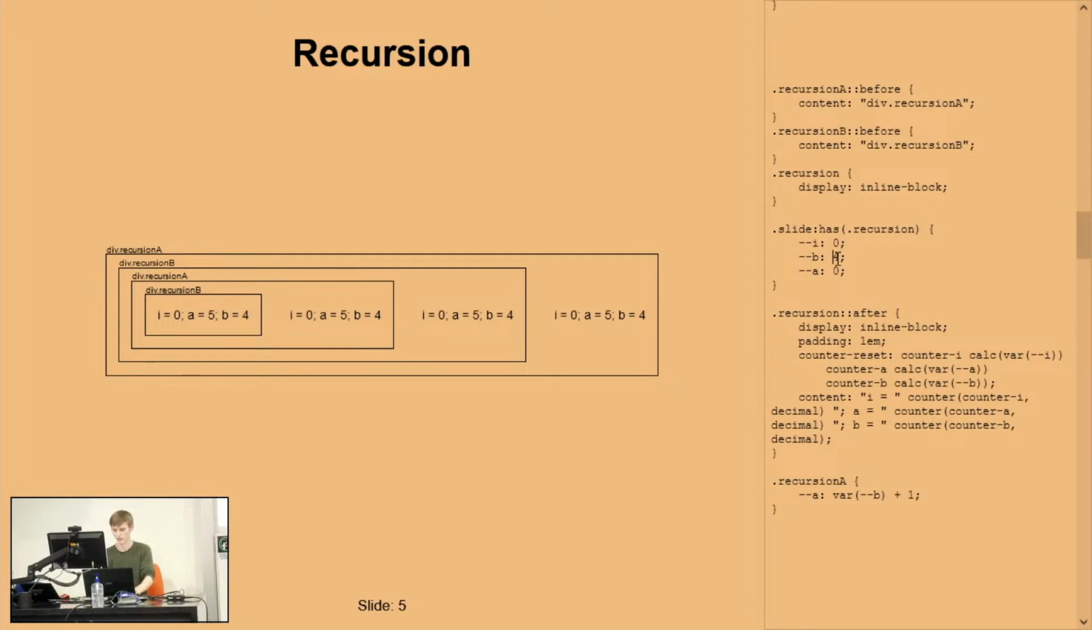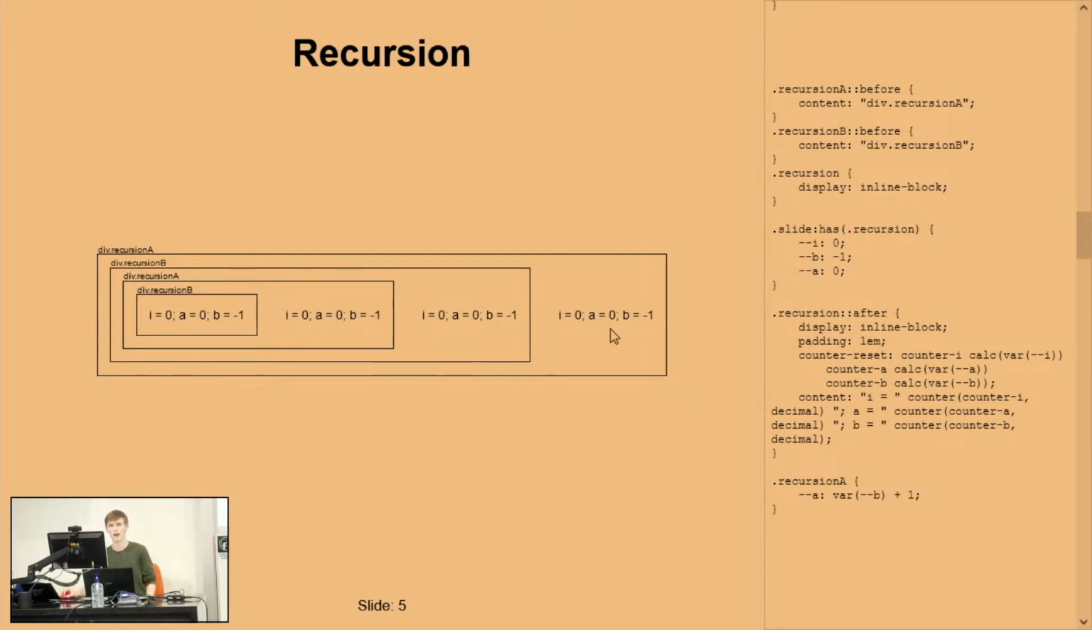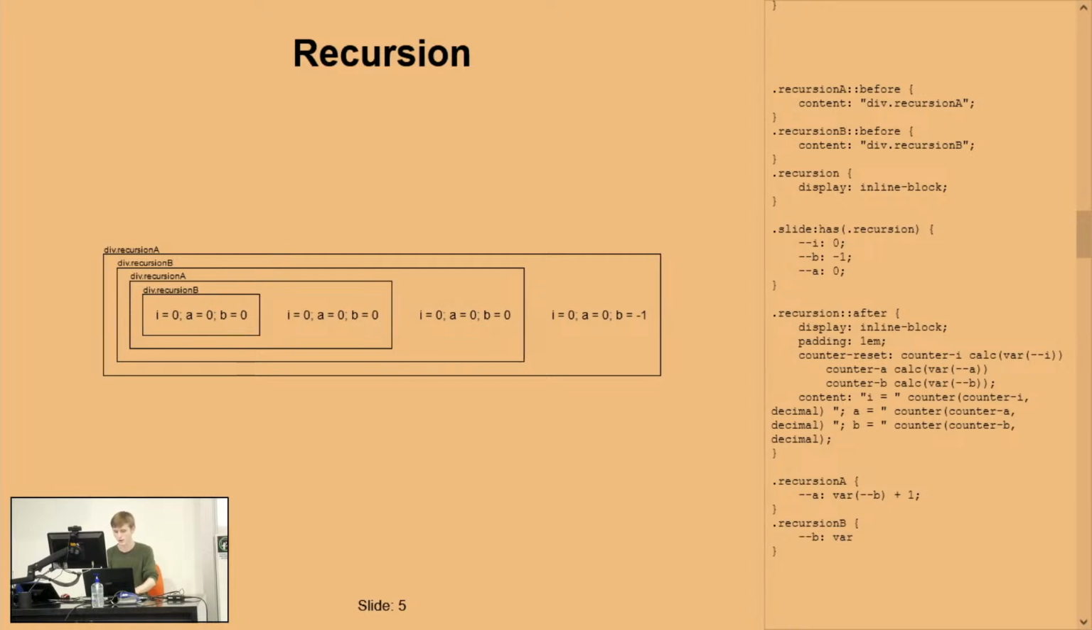But B hasn't increased, so if we start this at -1, A is always going to be 0 because it's just 1 plus B. However, if we can also set recursion B, and you'll have no idea of what this is going to be, B is going to be var A plus 1. And hopefully, we can see that B every second time increases by 2, and A every second time increases by 2. So, we just need to set I to be the right variable here.